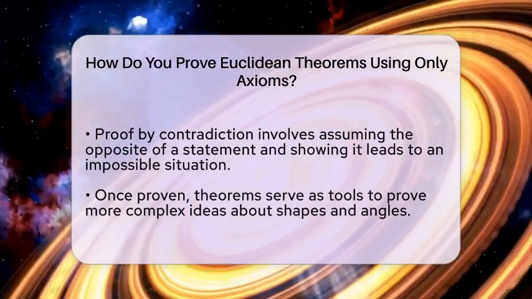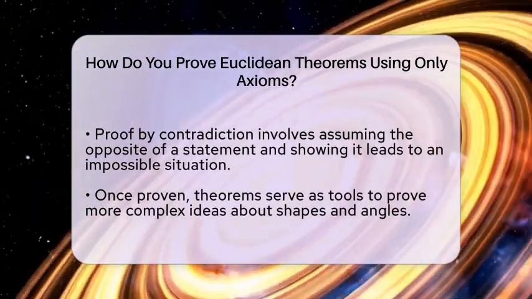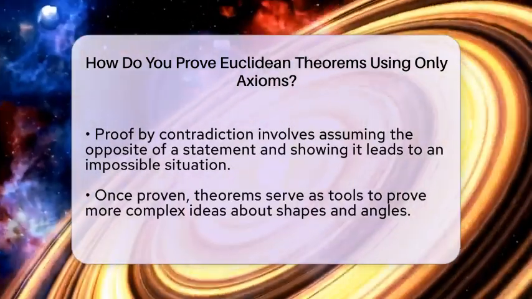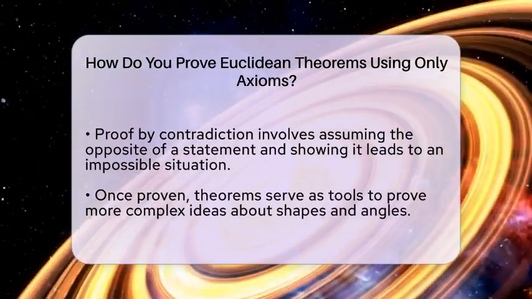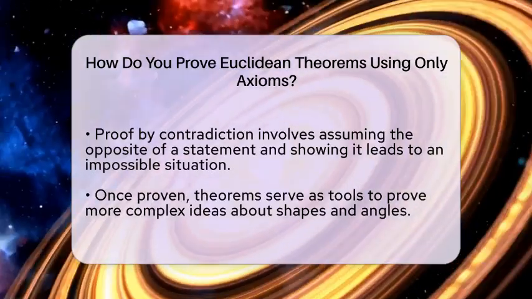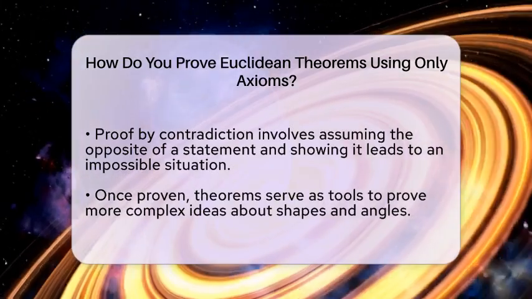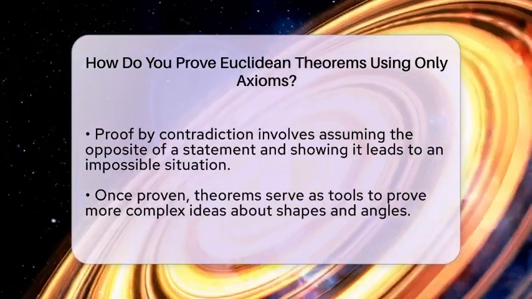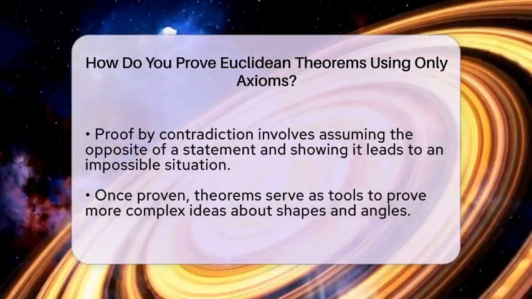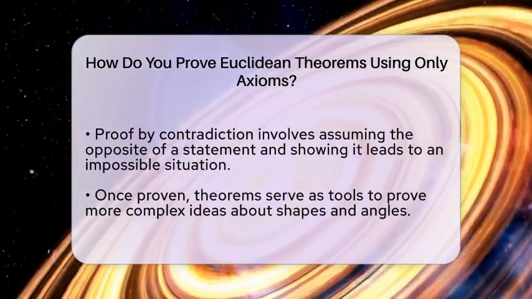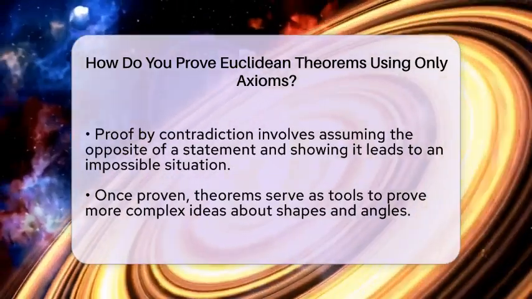logic. Sometimes, to prove a statement, we assume the opposite and show that this leads to a contradiction. This method is called proof by contradiction. If assuming something false leads to an impossible situation, then the original statement must be true. It's like solving a mystery by eliminating false clues.